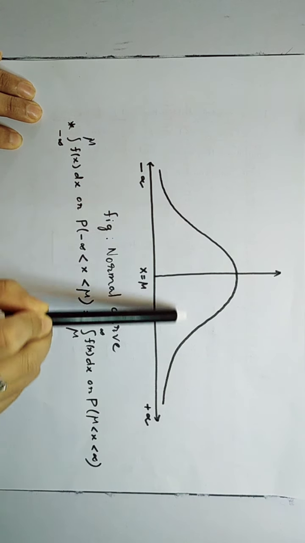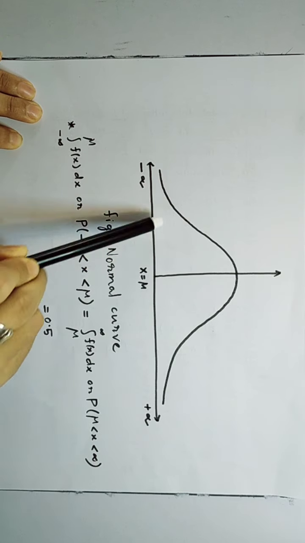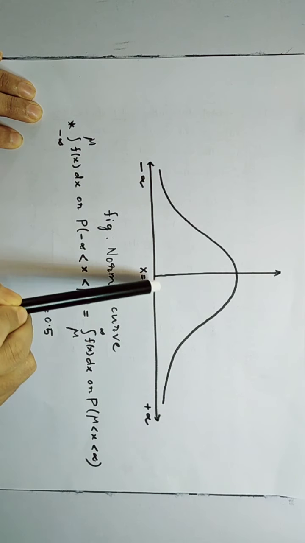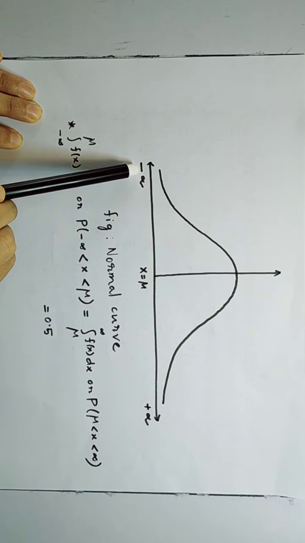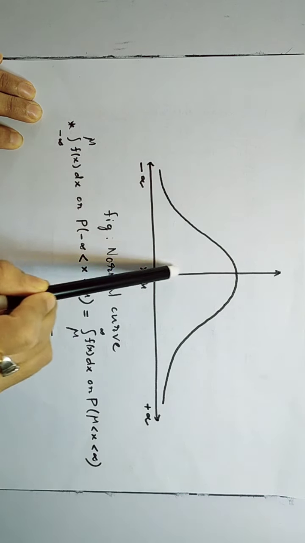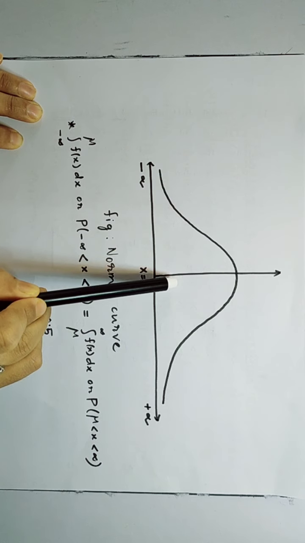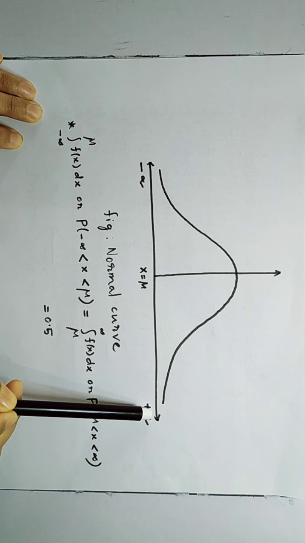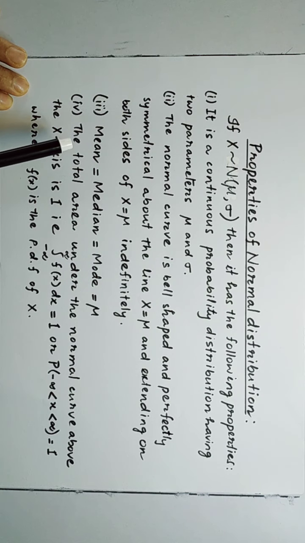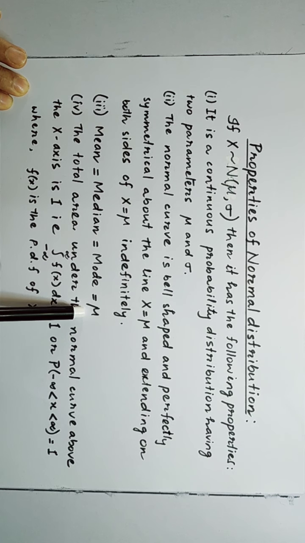You can see the figure. This is the figure of the normal curve. The curve is symmetric about mu. So the left area from minus infinity to mu is equal to the right part from mu to infinity. Number 3, mean, median and mode coincide and are equal to mu.